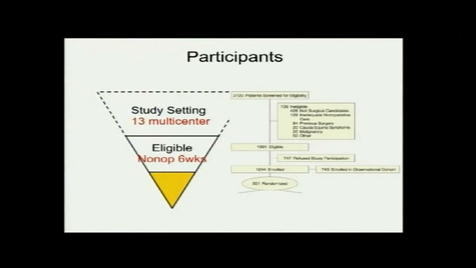Now if you see that chart, all randomized trials will have such a flow chart. 2,720 patients were screened for eligibility. 729 were ineligible because they were excluded. That leaves 1,991 that were eligible. About 700 refused participation in the study. So 1,244 were enrolled. But the interesting part of this study was that a research nurse gave these patients an option to be either randomized or be part of an observational study, right?